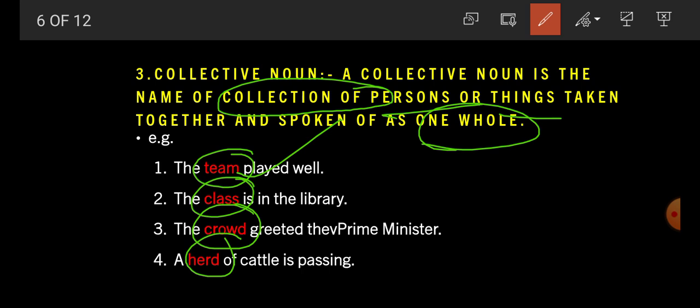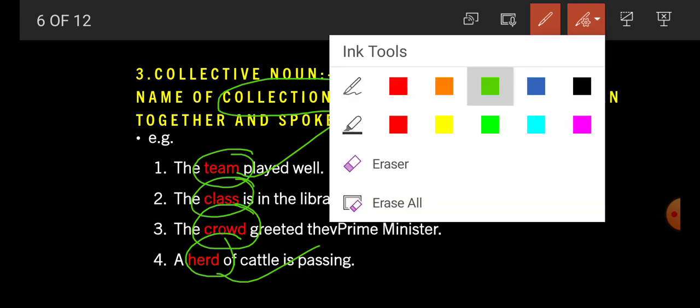So what is collective noun? A collective noun is the name of collection of person or thing taken together and spoken of as one whole. So here, team indicate group of players, class indicate group of student, crowd indicate group of people, and herd indicate group of animals. So they are collective noun.